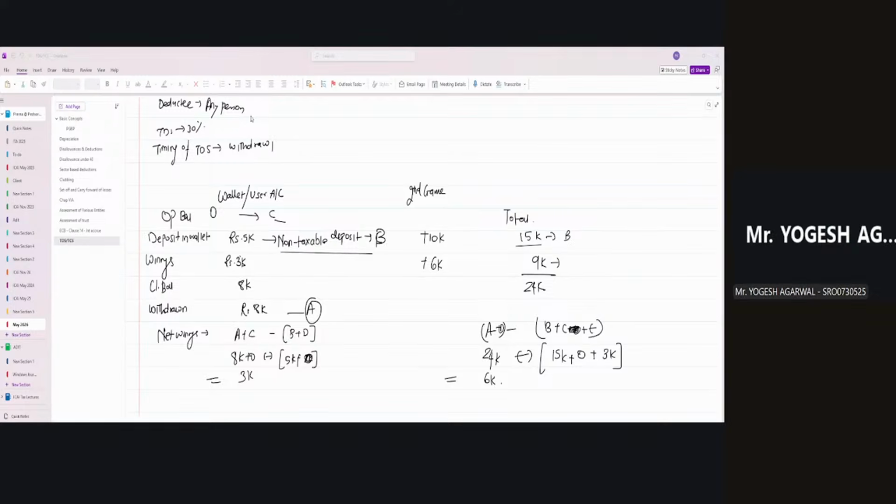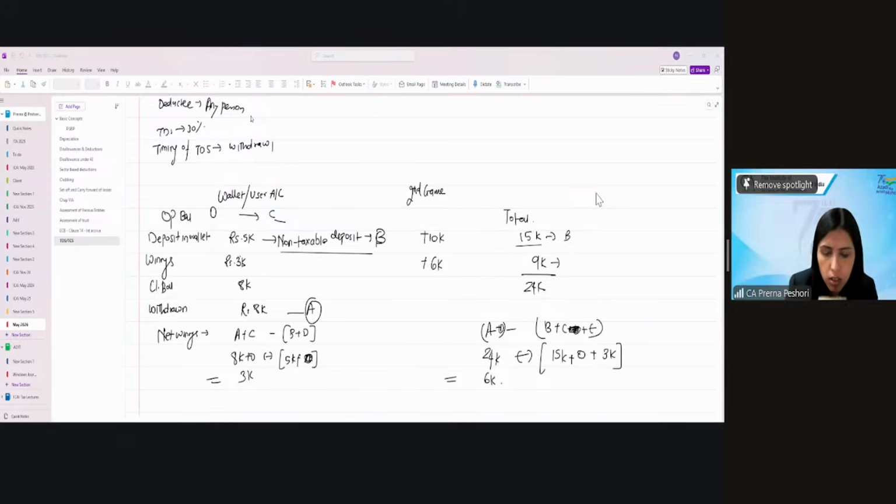Section 194K: income in respect of units of mutual funds, paid to a resident, at the time of credit or payment, whichever is earlier, at the rate of 10%. The threshold is 10,000. It is not applicable on capital gains.